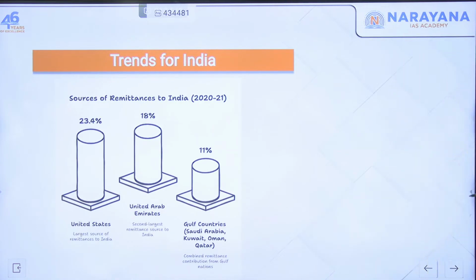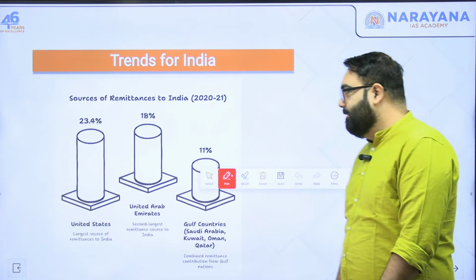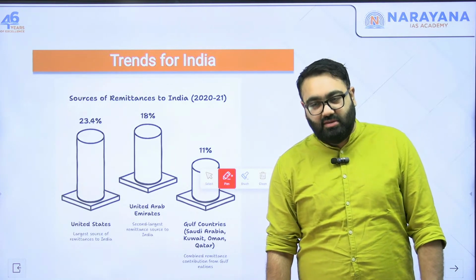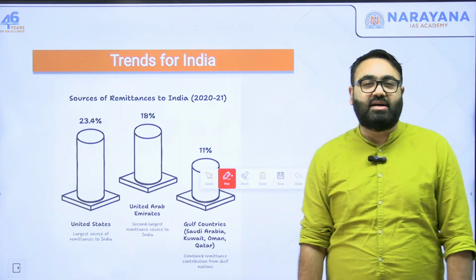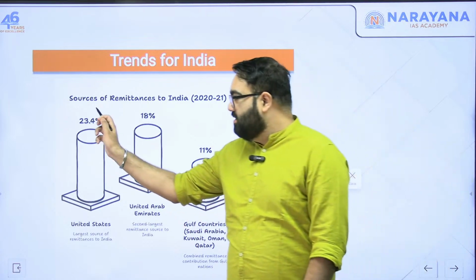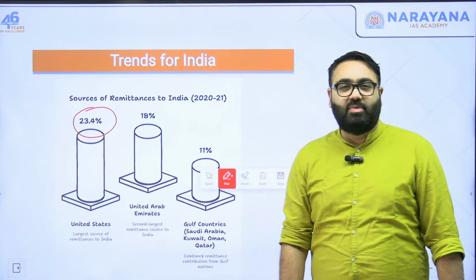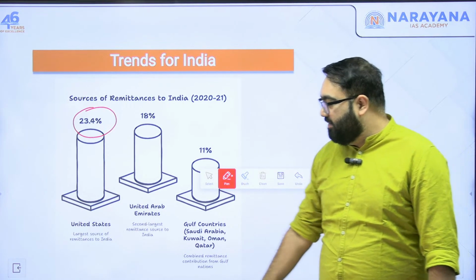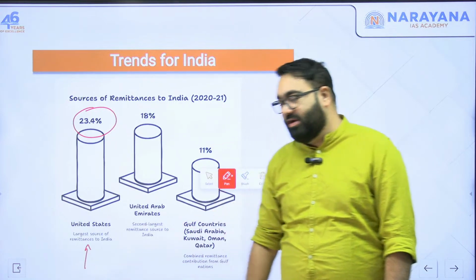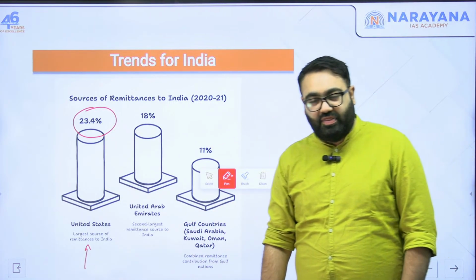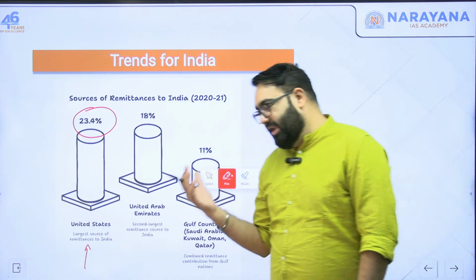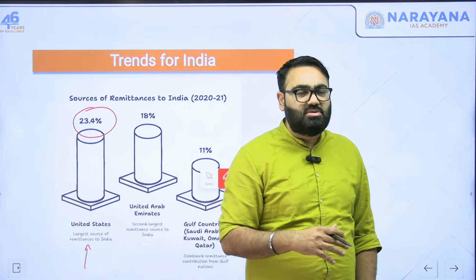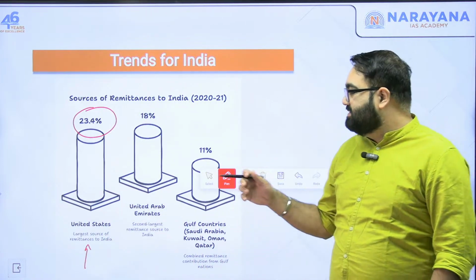Also, it's important to understand from which countries or parts of the world we are earning most of our remittances. The biggest chunk of remittances that enter India is from the US. Close to a quarter, to be exact 23.4% of the remittances we get, is coming from the US. That is the largest source of remittance coming into the country. Then the familiar area where a lot of Indians go and work, often in blue collar jobs, for example, UAE.